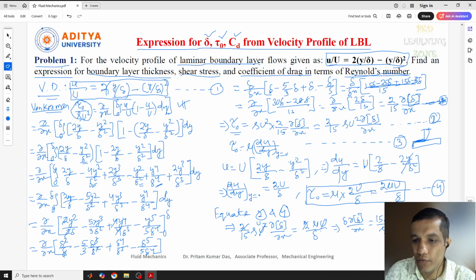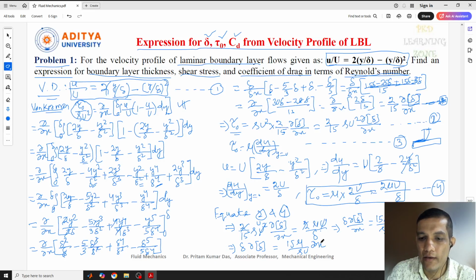Since one u has already been cancelled, only rho u remains. So taking dx to the other side, delta d delta equals 15 mu by rho u del x. Now this is one equation.